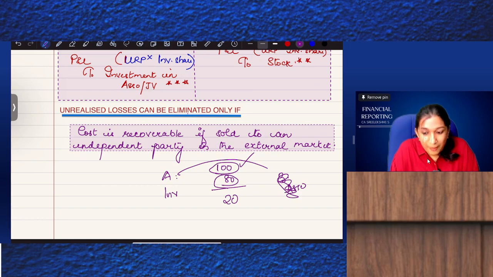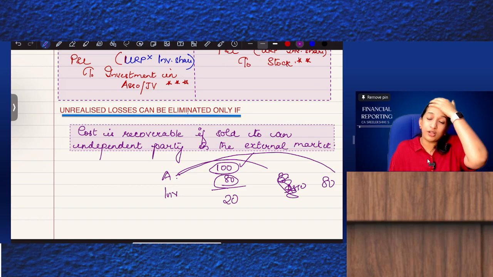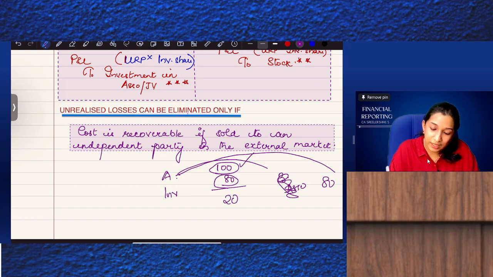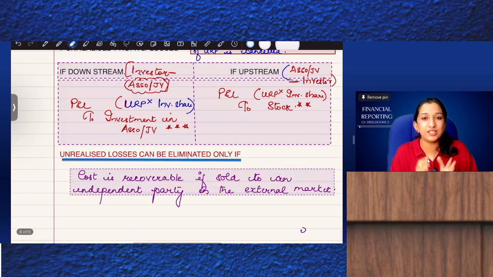If to the external party also I can sell only at 80 because the NRV is less now, then that loss cannot be reversed. It is an actual loss, not out of intercompany transactions. So unrealized losses can be reversed only if the cost can be recovered if sold to an independent party in the external market. So these are the points while preparing the consolidated balance sheet.